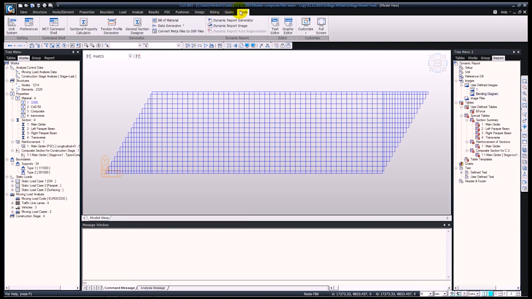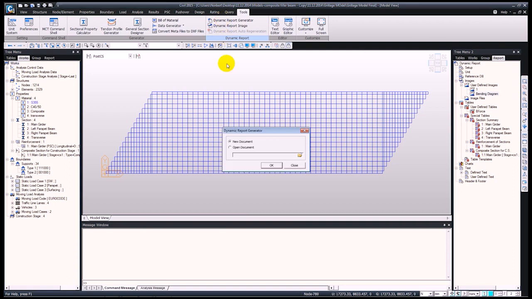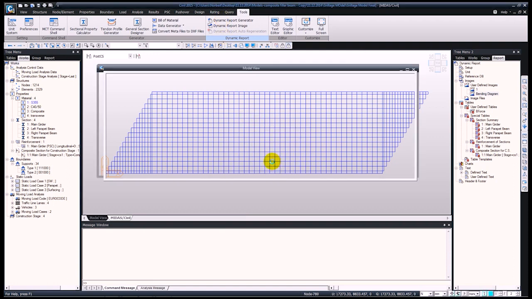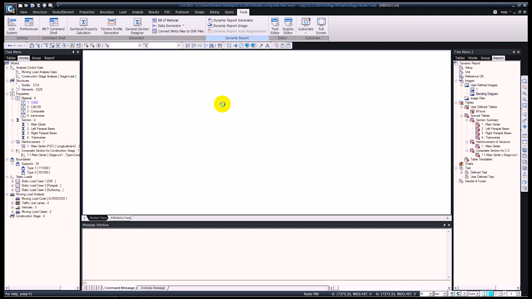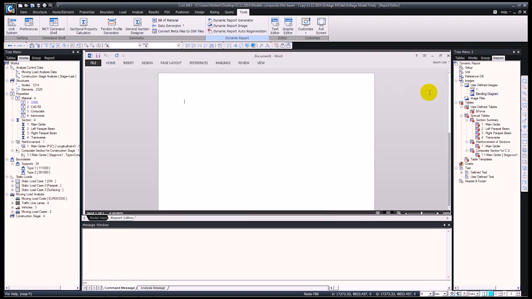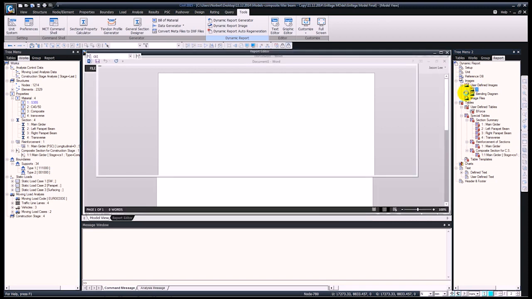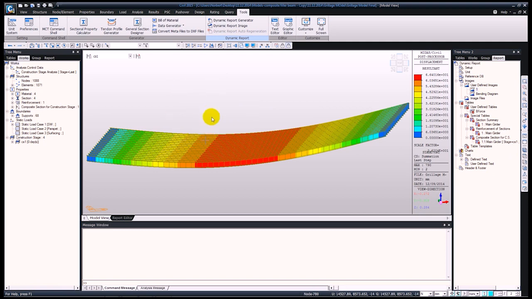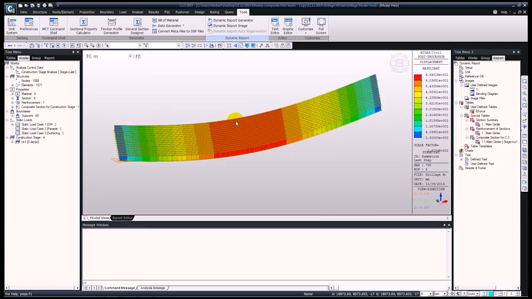And finally, we can generate the dynamic report. So for this, just go on to dynamic report generator, press OK, because we're generating a new one. So in this case, a Word document will be opened up. This can be either a plain Word document, or you can have your company template already applied onto this. And I have previously taken some pictures. So for this, you can just double click on the picture, and it takes you to the point where I have taken this.